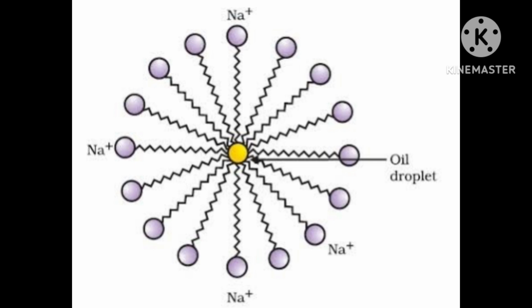Now I am telling about the mechanism of micelle formation. It is easy to understand. Just take the example of soap solution. What is soap?